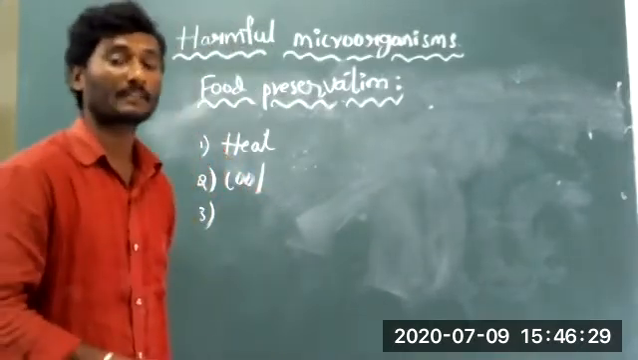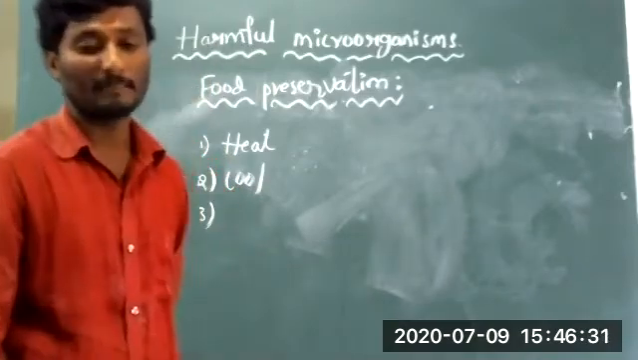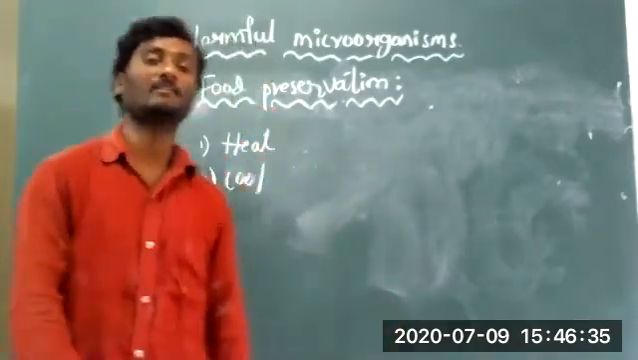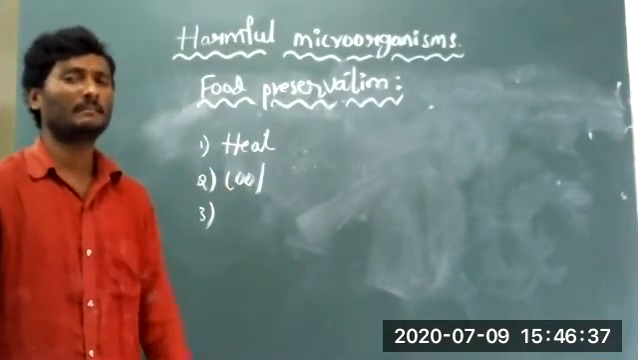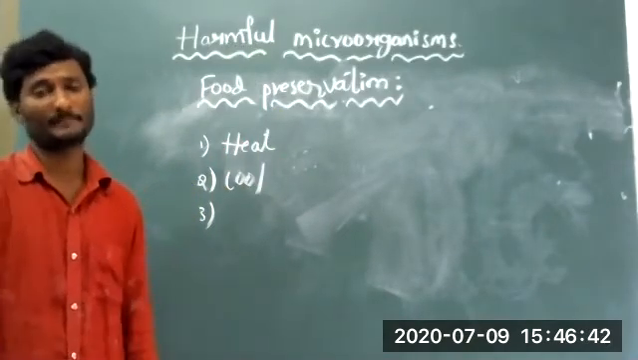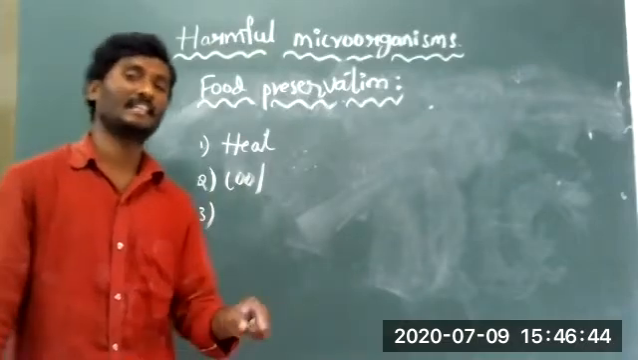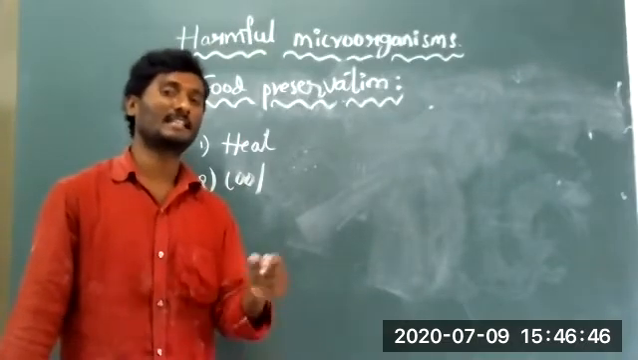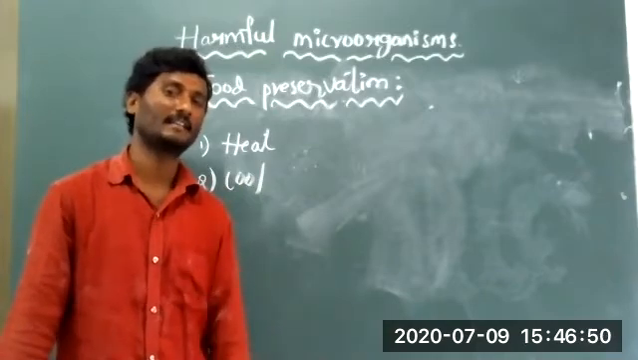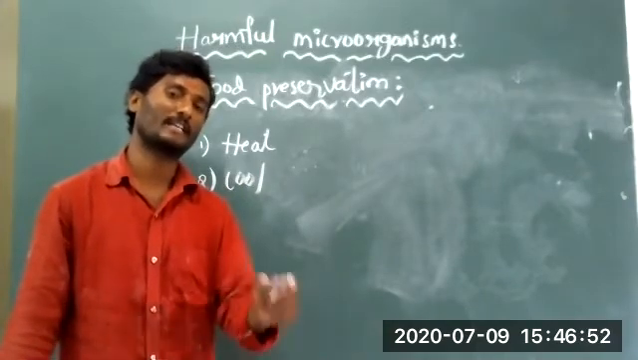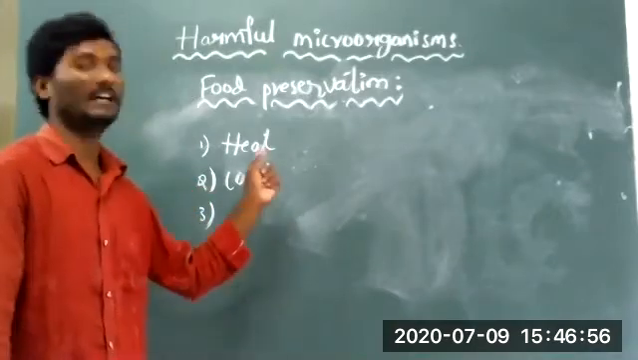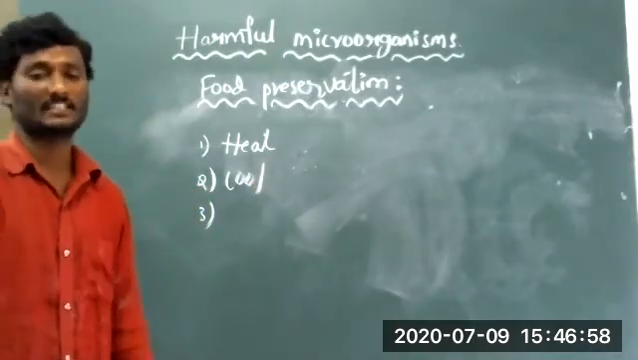With the help of heat, tell me anyone, how are we preserving food material? The best example is milk. The milk consists of several types of microorganisms. When we heat that milk, the microorganisms are totally killed by the temperature. After that, we preserve it.